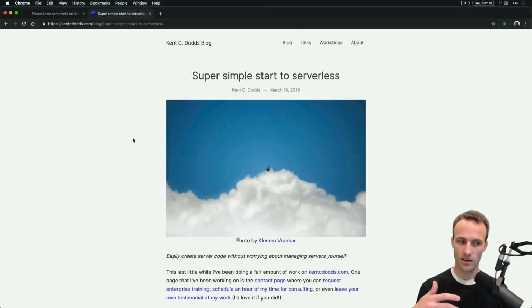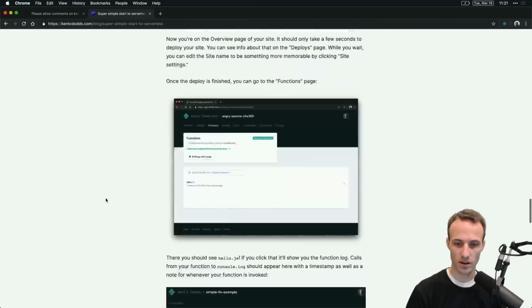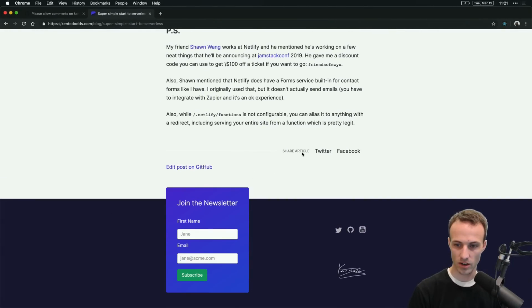I prefer to have discussions about things like this on Twitter. And so I'm going to just make a little change to this to automatically add a discuss on Twitter, maybe right above this share article or something like that. Or maybe next to the edit post on GitHub. That would probably make sense as well.